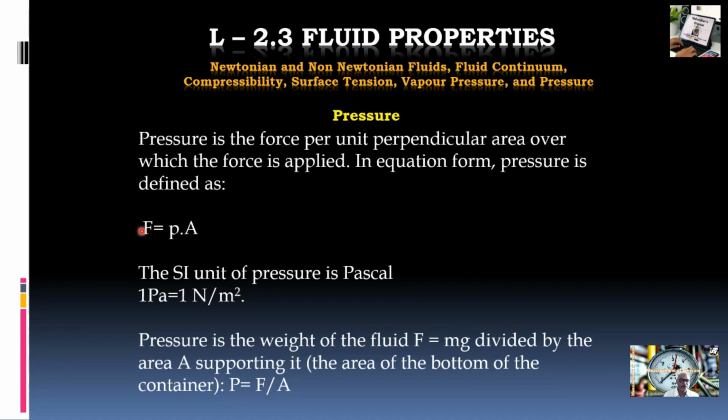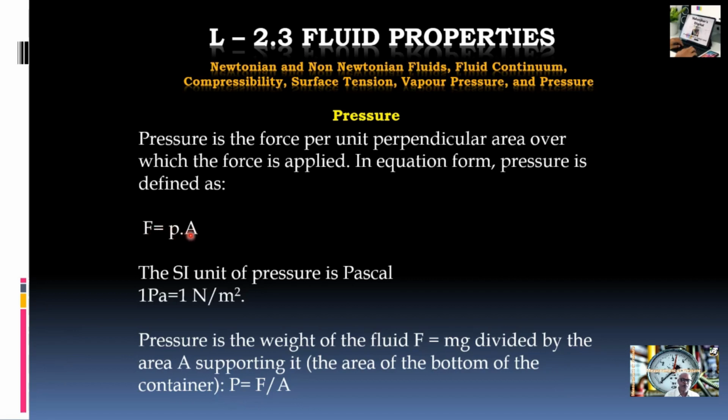So force in Newton is equal to p in Newton per meter square, into area in meter square. The meter square gets cancelled, so the right hand side is also in Newton. So this is a dimensionally homogeneous equation.